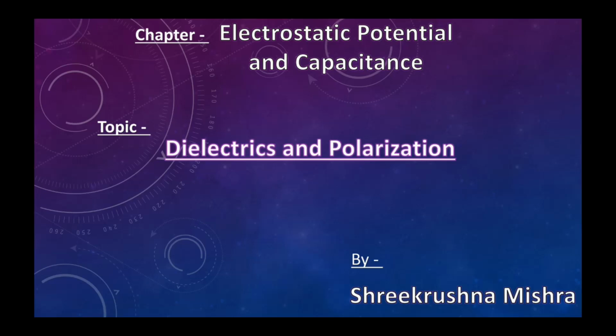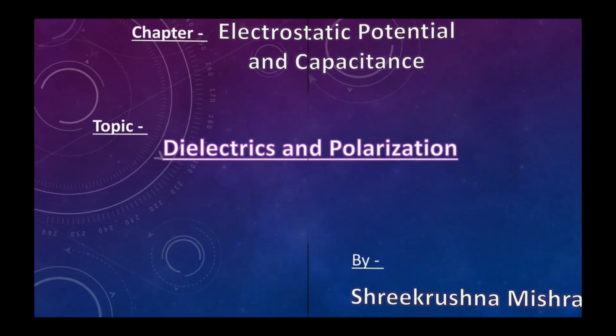And we have also seen the behavior of conductors when they are placed inside an electric field. We also learnt about a phenomenon called Faraday cage. So today, let us learn something more about non-conductors or non-conducting substances.